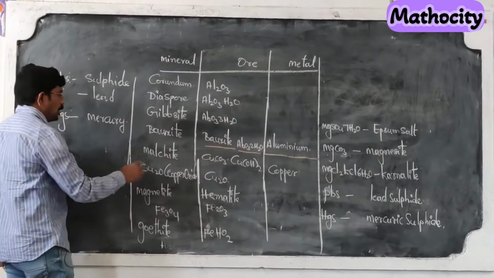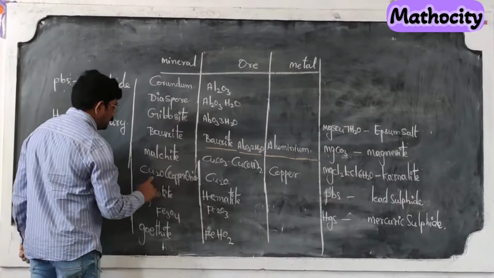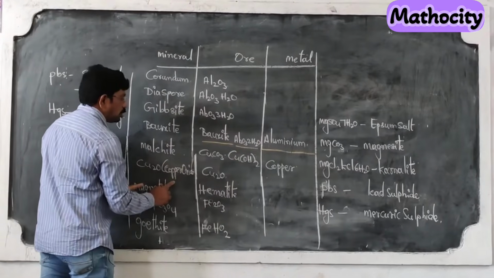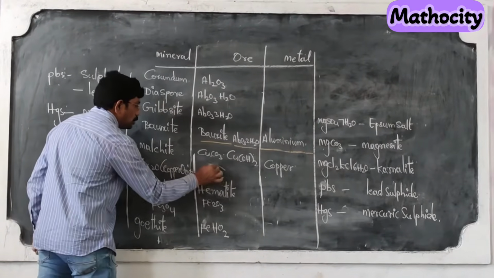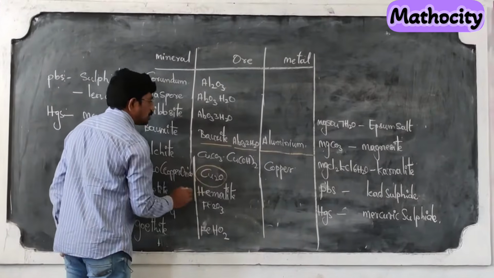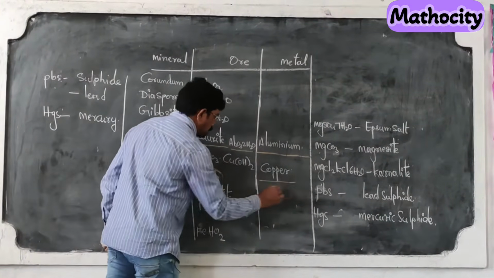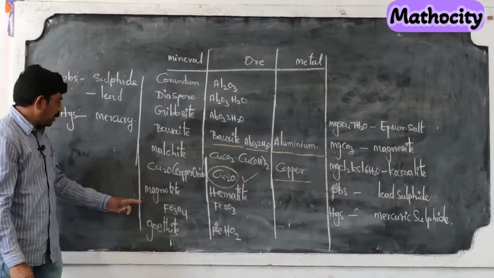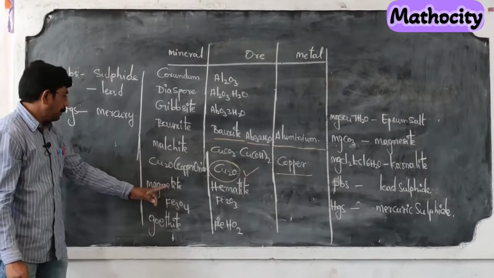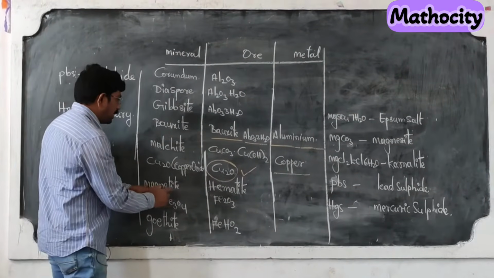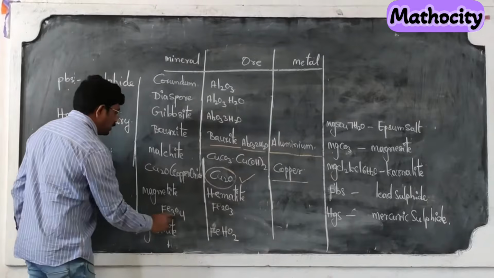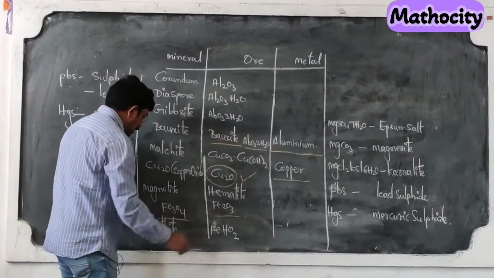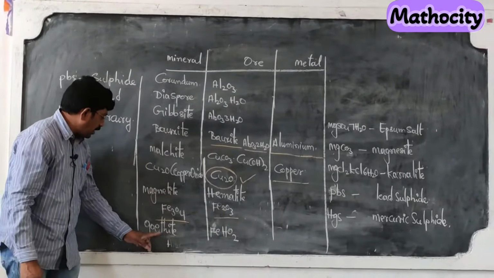In the same manner, observe this one. Malachite and the next one, copper oxide. These two are the minerals, but we use this oxide ore, that is copper oxide, to extract the metal copper. So this is considered as the ore for copper. Are you clear? Next, come to this one: magnetite, Fe3O4, and hematite, Fe2O3. These two are the oxide ores.